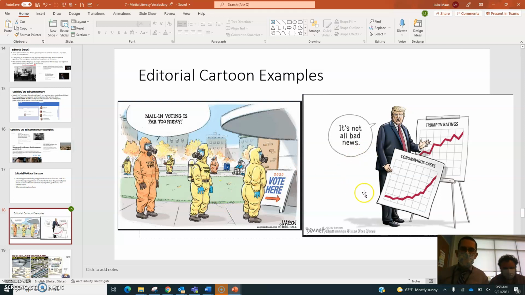We can see another image. We can see former President Trump talking about how during his time in 2020 when he was president, coronavirus cases went up. He says it's not all bad news because television ratings on his end went up. So you could see the people commenting on their feelings about the coronavirus issues connected to the TV ratings for former President Trump. All right, so those were the different types of news.